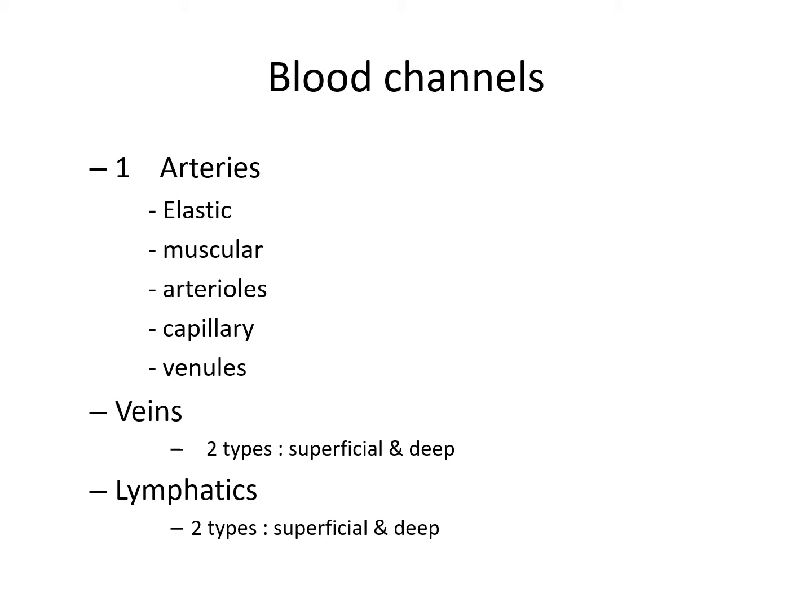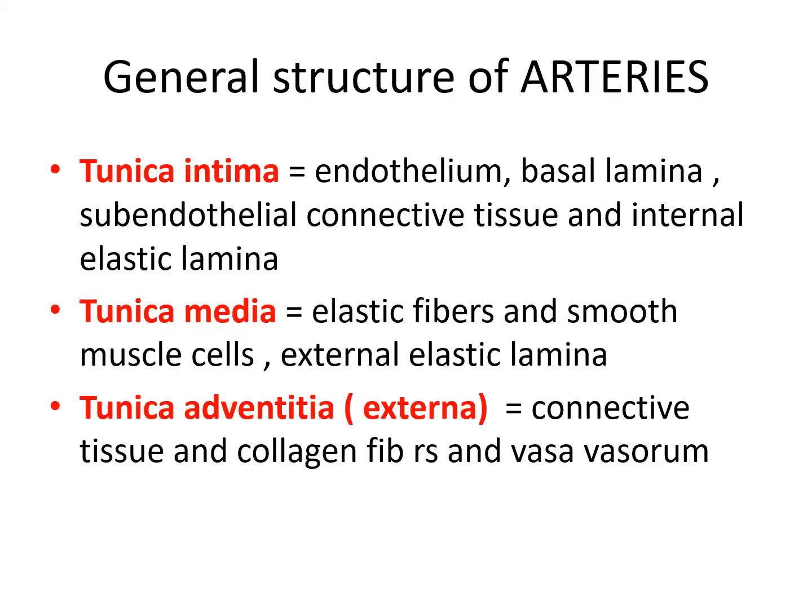Blood channels are divided into arteries, which are elastic arteries and muscular arteries, then arterioles, capillaries, veins, venules and sinusoids. Veins divide into two types, superficial veins and deep veins. Lymphatic channels are also of two types, superficial lymphatic vessels and deep lymphatic vessels. These are the blood channels.